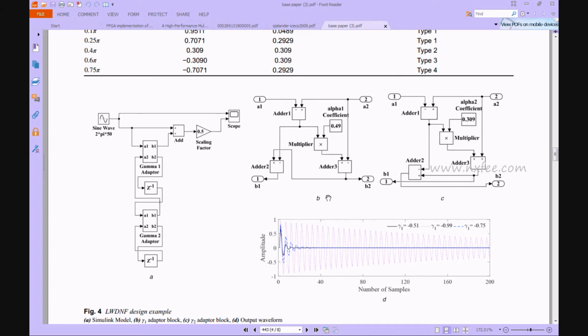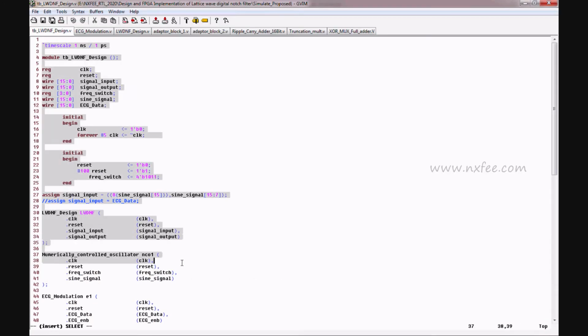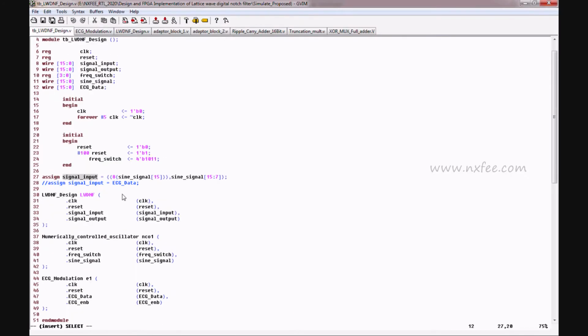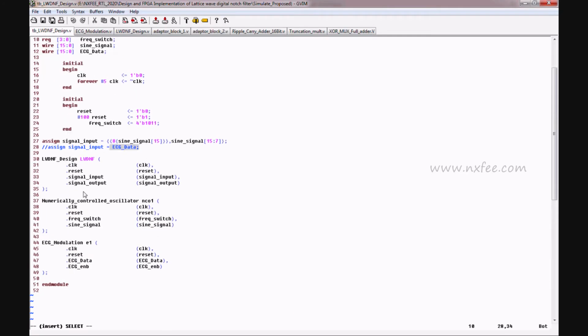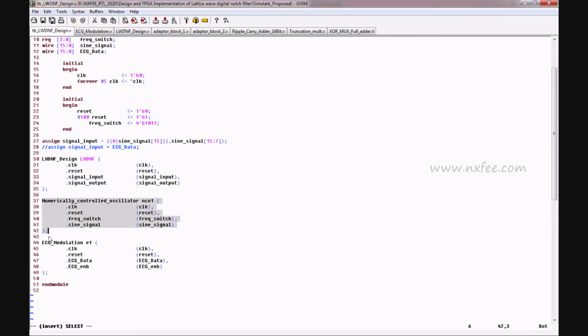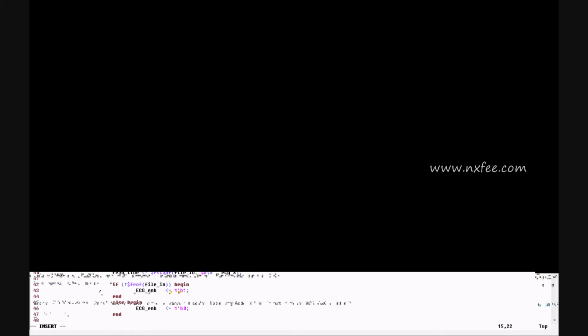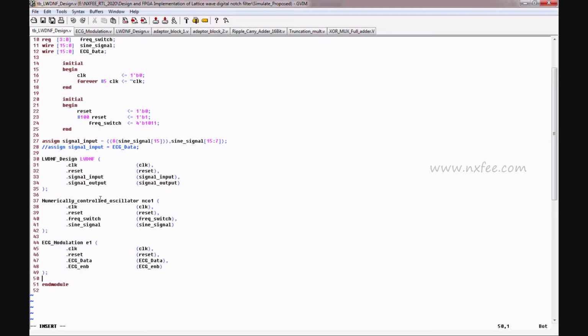Now we can verify the coding part. In this coding part we designed this work in Verilog HDL. This is the test bench of the coding. Here we generate two signals: one is a sine wave based signal and another is an ECG based signal. For the sine wave we use a numerical controlled oscillator, and for the ECG we use ECG modulation. In this ECG modulation code we take data from annotations 100, 102 and 103.